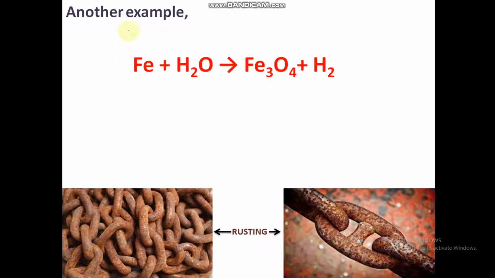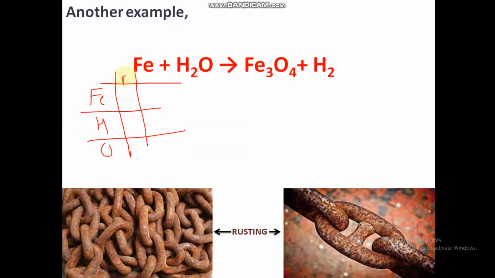Let's take a slightly more difficult example: Fe plus H2O gives rise to Fe3O4 plus H2. It looks difficult, but it's not at all difficult, guys. Let's make the tabular column first: Fe, hydrogen and oxygen, 3 elements only. Reactant side, and this is the product side. Here 1 Fe and here 3 Fe, and hydrogen here is 2, and here also 2.